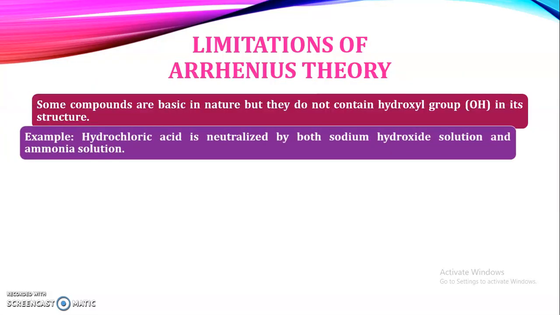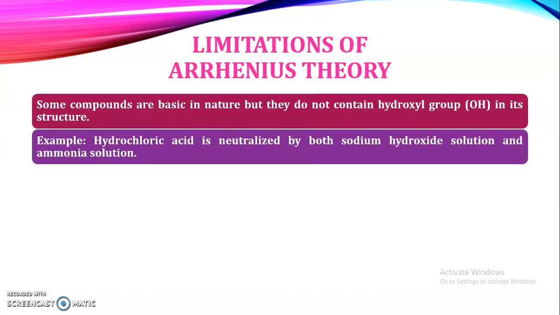For example, hydrochloric acid is neutralized by both the sodium hydroxide solution as well as the ammonia solution. In ammonia there is no hydroxyl group present, but as it reacts with hydrochloric acid, it is acting as a base.